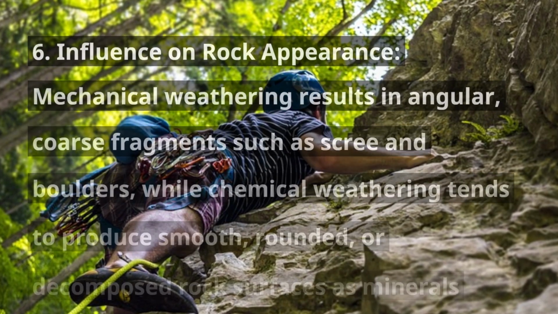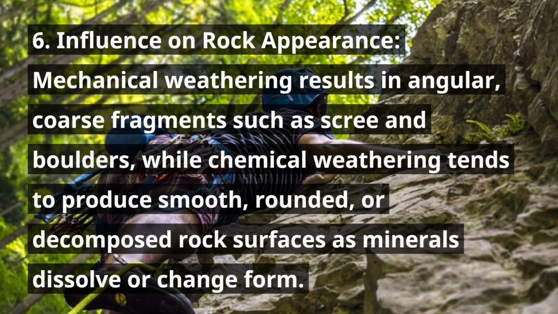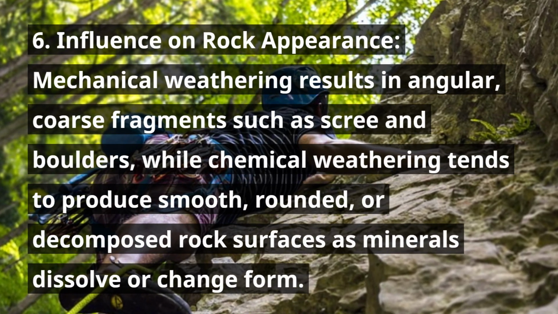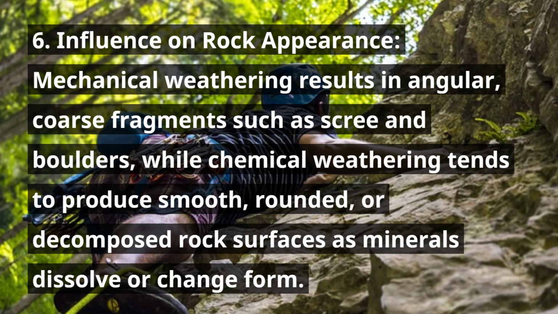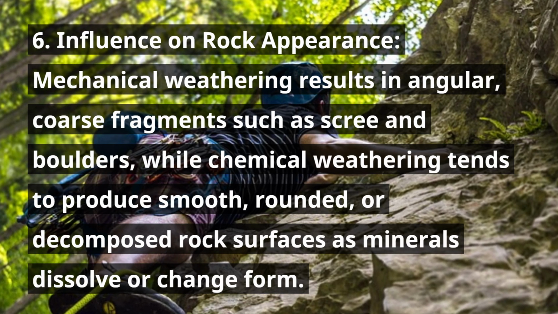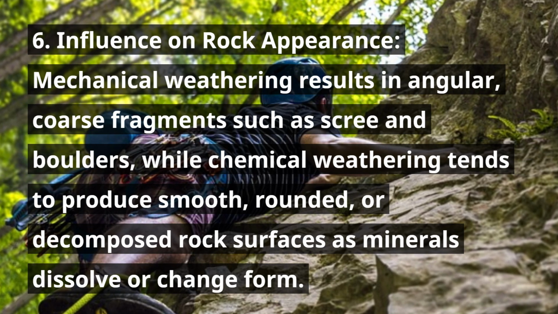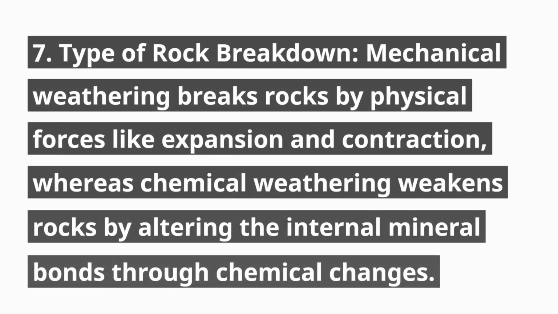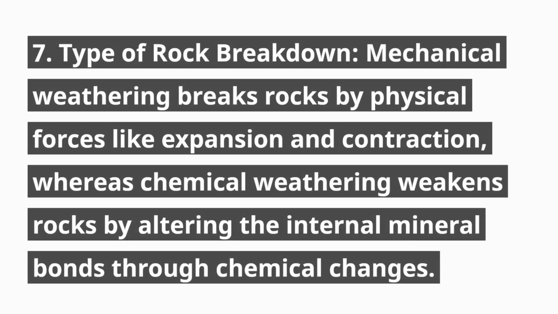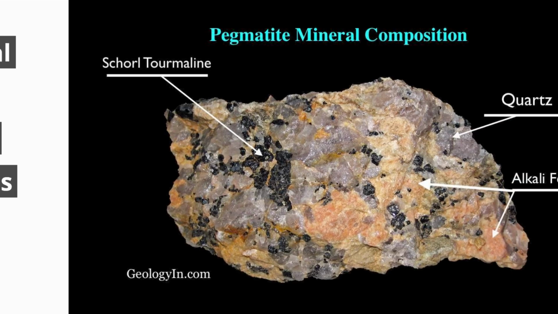6. Influence on rock appearance. Mechanical weathering results in angular, coarse fragments such as scree and boulders, while chemical weathering tends to produce smooth, rounded, or decomposed rock surfaces as minerals dissolve or change form. 7. Type of rock breakdown. Mechanical weathering breaks rocks by physical forces like expansion and contraction, whereas chemical weathering weakens rocks by altering the internal mineral bonds through chemical changes.